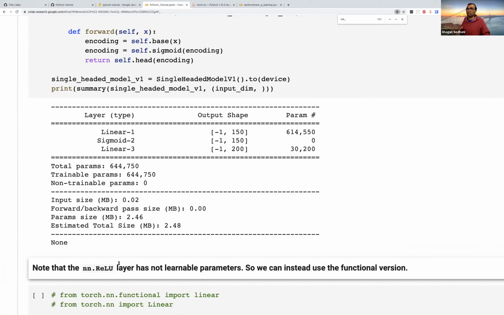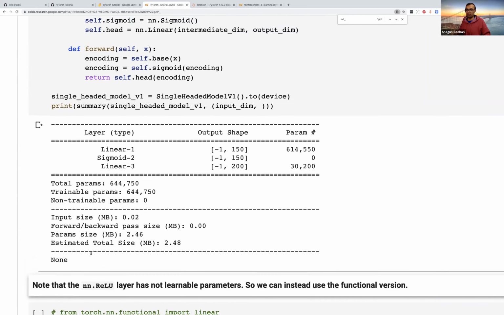If there are any questions, we can first take the questions. If not, we can talk about how to implement a DQN using what we have seen so far, and how to train an agent to control the cart pole. So before we do that, is there any question so far?